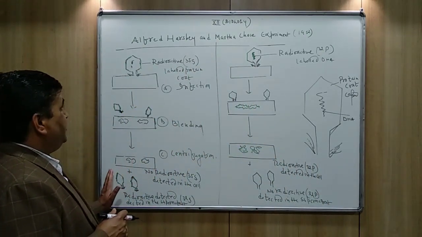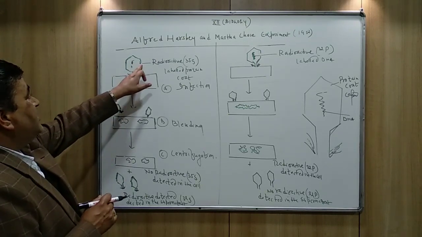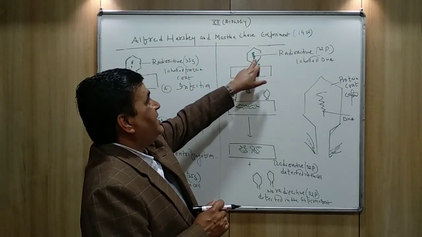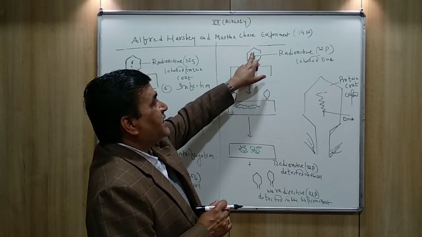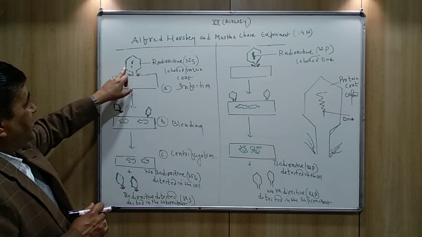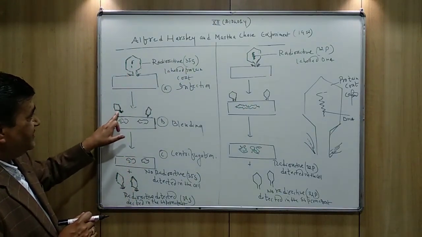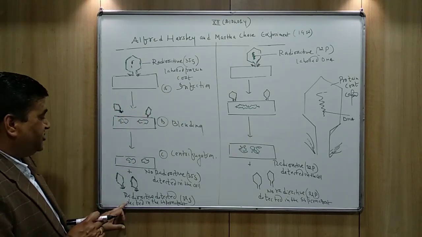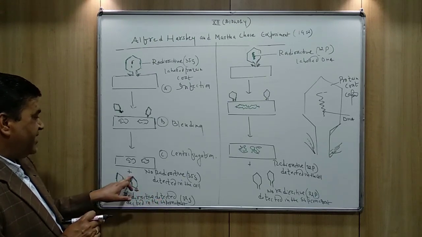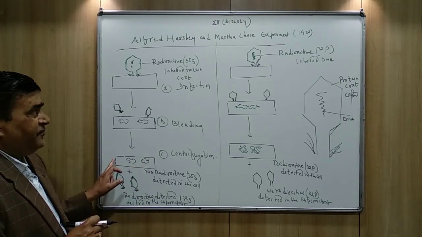In this case, the protein coat was labeled, while here the DNA was labeled with 32 phosphate. The protein coat does not enter the cell and remains outside the host cell, and that's why the radioactivity was found outside the host cell, not inside.